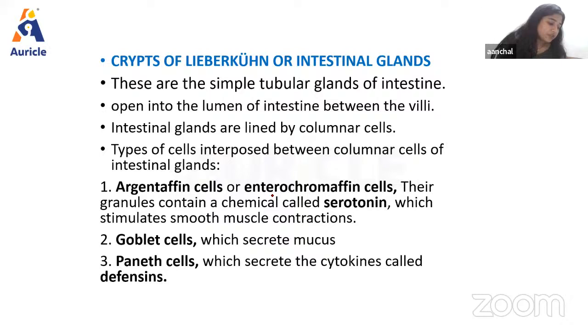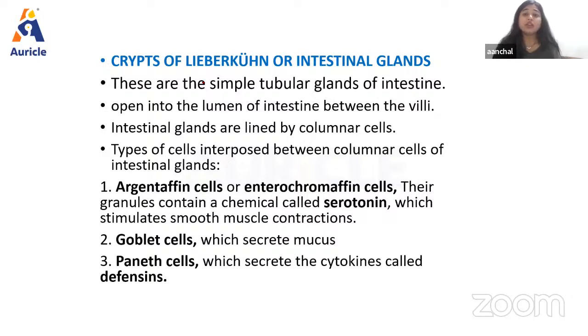Then the lining of each gland is continuous with the epithelial lining of the villi. So epithelial cells lining the intestinal villi undergo division by mitosis at a faster rate, right? So newly formed cells push the older cells upward over the lining of the villi. And these cells which move to the villi are known as enterocytes, as we have discussed. So enterocytes secrete the enzymes, and old enterocytes are continuously shed into the lumen along with the enzymes.